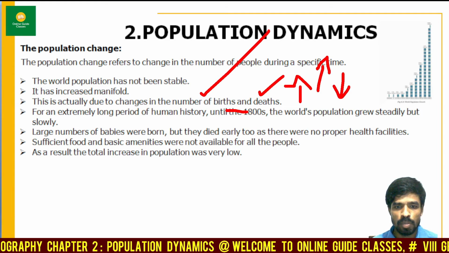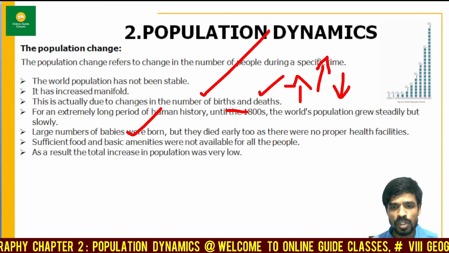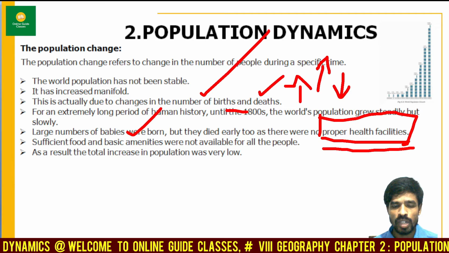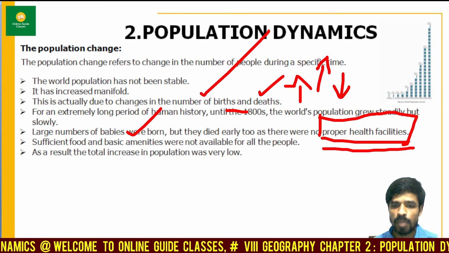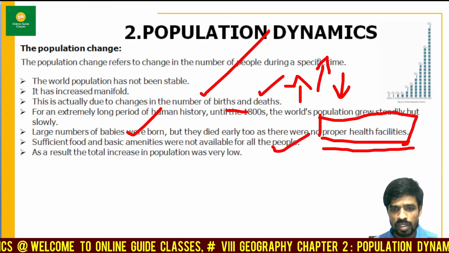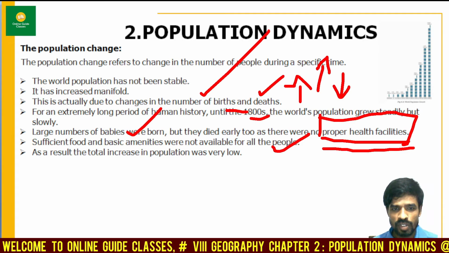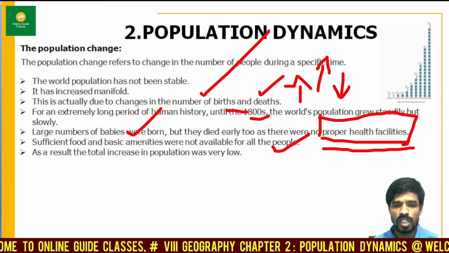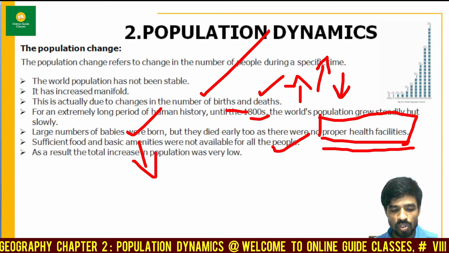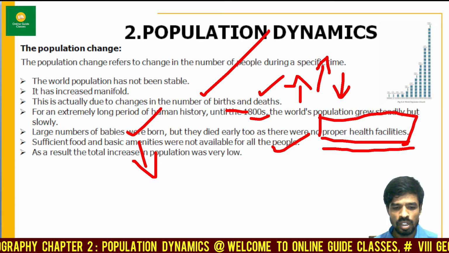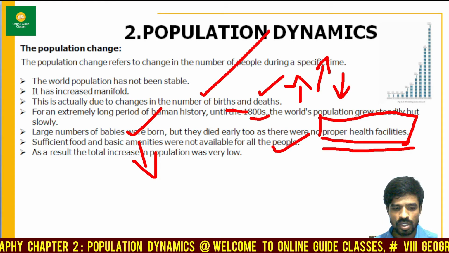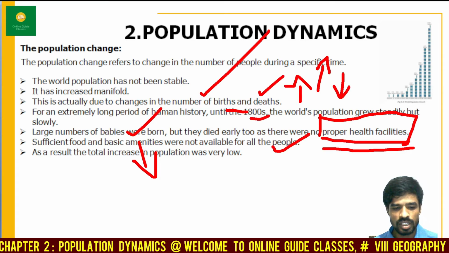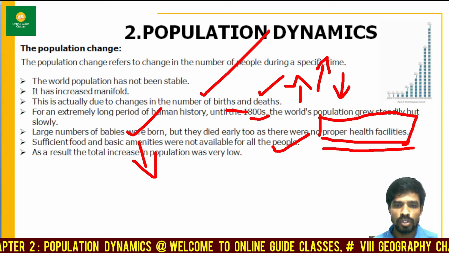Because a large number of babies were born, but they died too early because of not having proper health facilities. Sufficient food and basic amenities were not available for all the people. Around the 1800s, sufficient food was not available. Basic amenities were not there. What are called basic amenities? The basic amenities include safe drinking water, sanitation, housing, all-weather roads to villages, electrification, that is, electricity, fuel, connectivity, healthcare centers, and schools. All these were not available during that period of time.